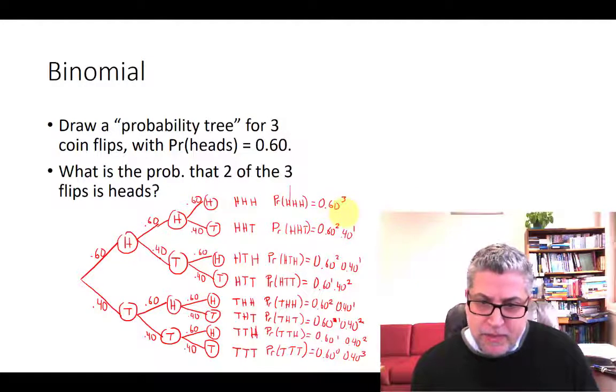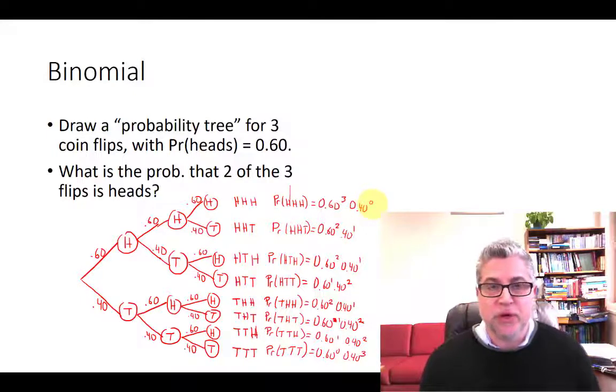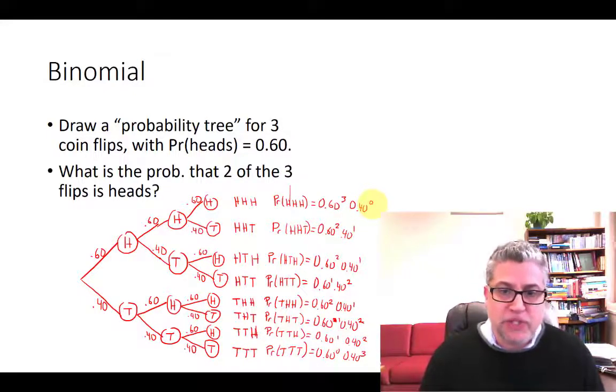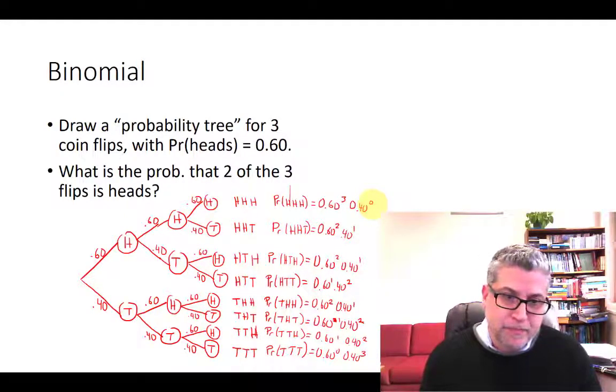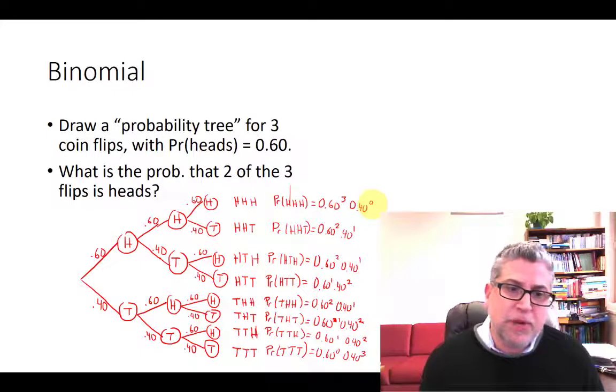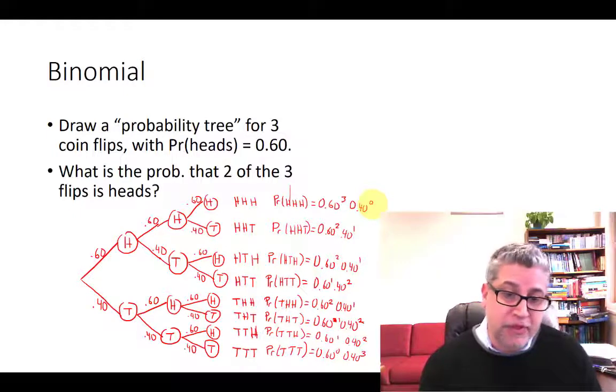Just as a little addendum, let's include here a 40% raised to the power 0. Anything raised to the power 0 is just a 1, and we can always multiply by 1. So this is kind of a benign addition. Now our question asked, what's the probability that we had drawn 2 heads out of the 3?